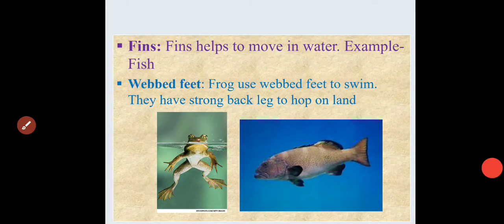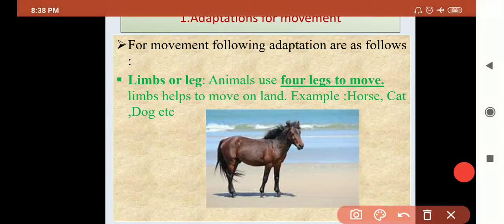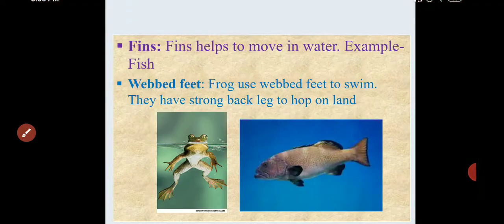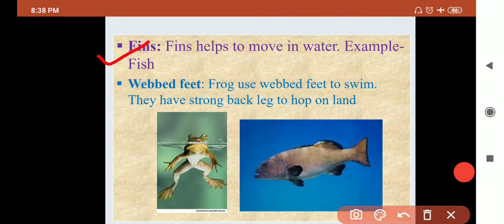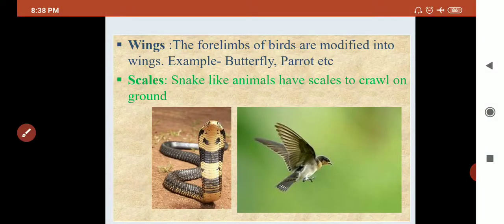So is it clear about the adaptation of movement? Number one is limbs. Okay, limbs means legs. Number two is fins, that are present in fish. Third one is web feet, that are shown in frog and duck. Then wings, birds have wings to fly. Then scales. Okay, so these are the adaptations based on movement.